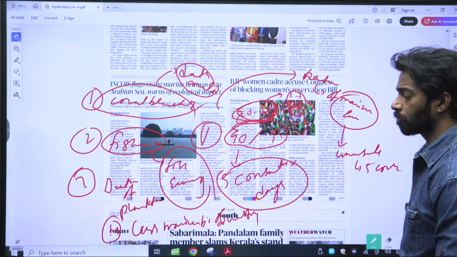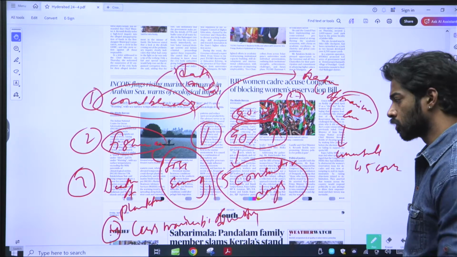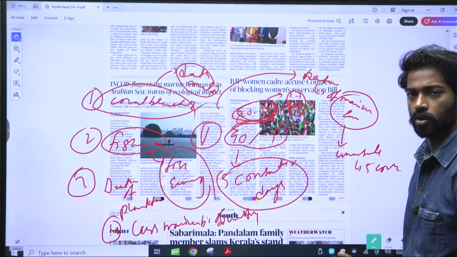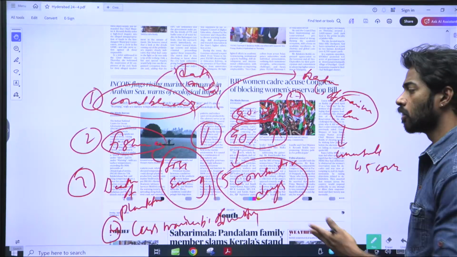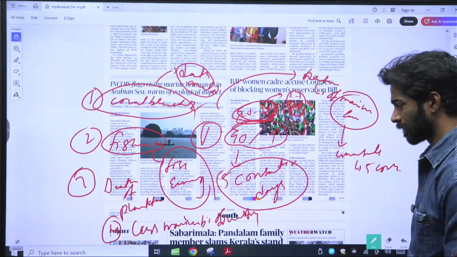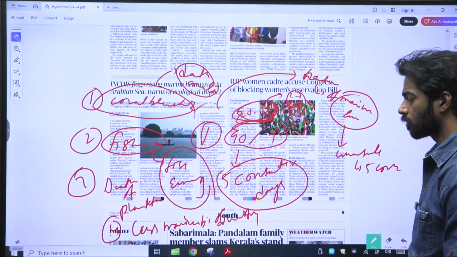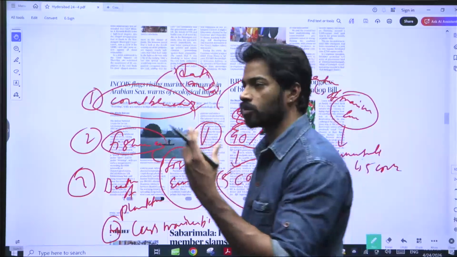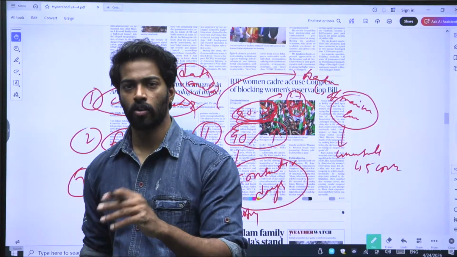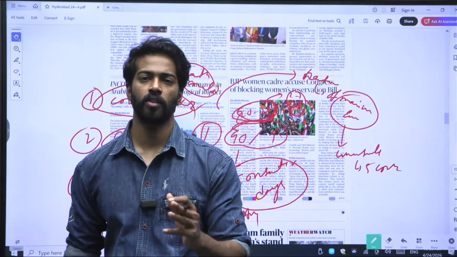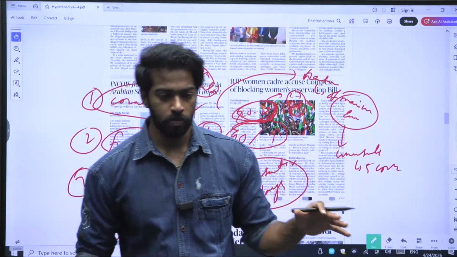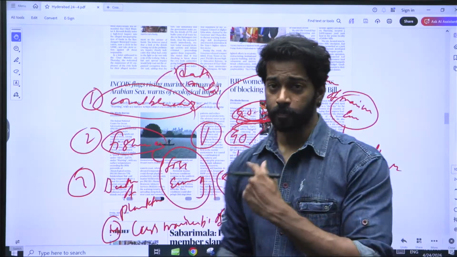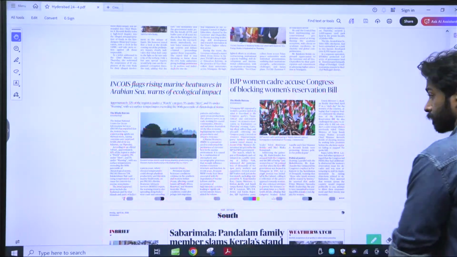Third, death of planktons, so there is less food for the fishes and other organisms to survive. There is high death of organisms, and less marine biodiversity because heat tolerant species will stay, and those that do not tolerate the heat will move away. So these are all the aspects related to marine heat wave, right?